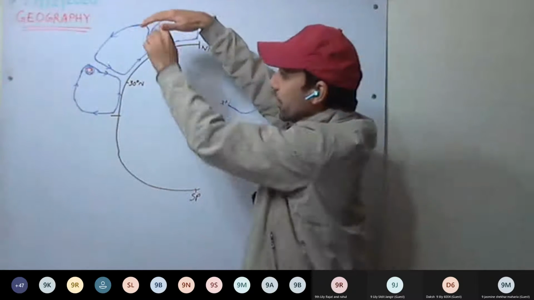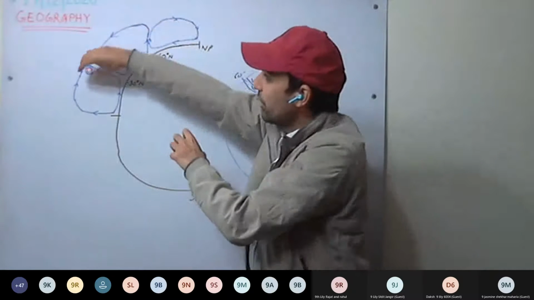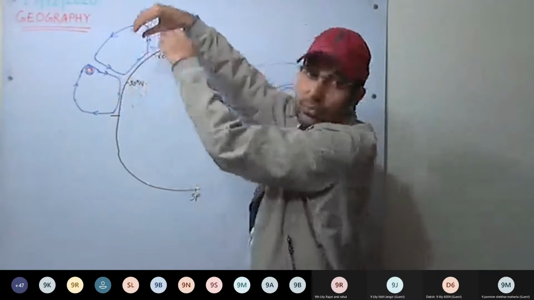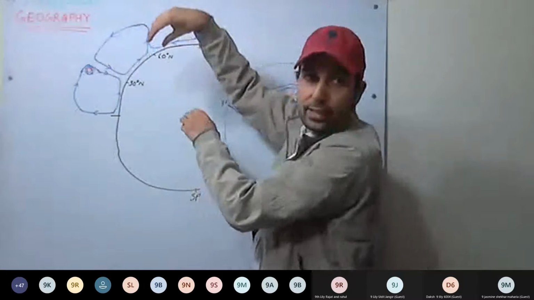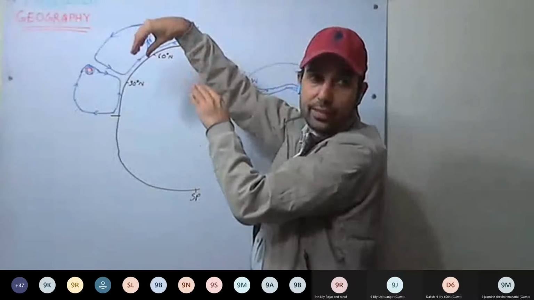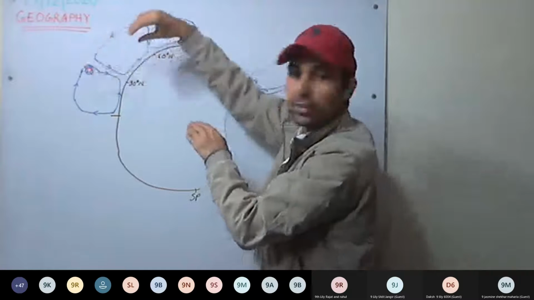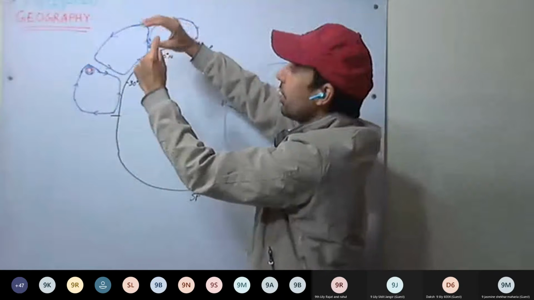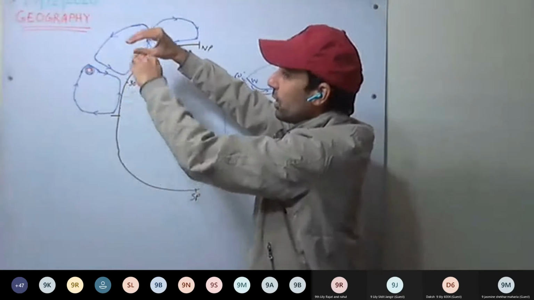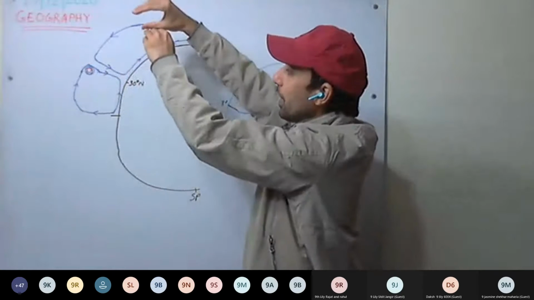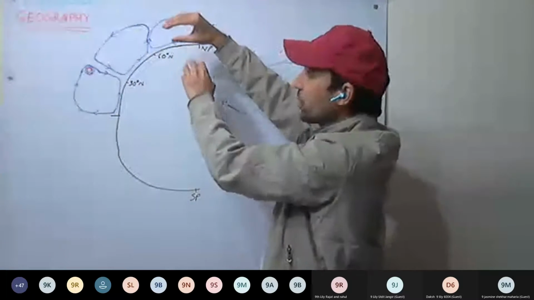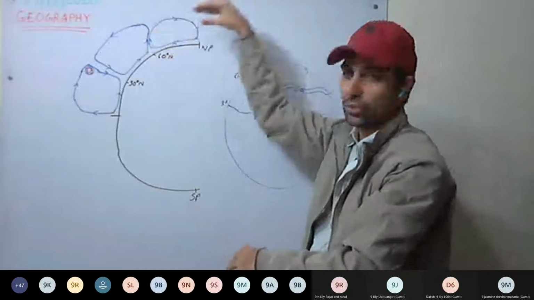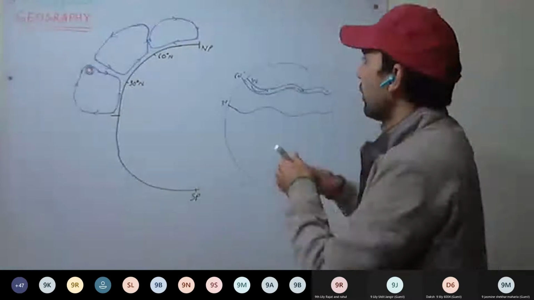There are two forces. One is the gravitational force. Because of the weight of this air, it is being pulled downward. And there is one more, the buoyancy force. Depending on the density, the buoyancy force will vary. So when this air is flowing in this fashion, wherever the buoyancy force is more, the upward force, it will move up. And wherever the buoyancy force is less and the gravitational force is more, it will move down. So it is in a meandering fashion, a wave-like structure. So it will move in a wave-like structure.